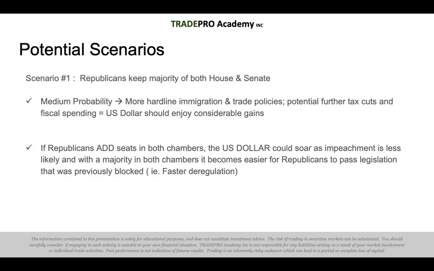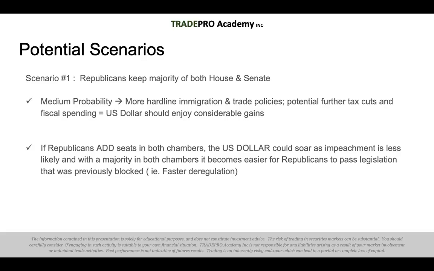There are three potential scenarios that can play out in these midterm elections. The first of which is that the Republicans keep the majority of House and Senate seats. This has a medium probability as per the polls in the mainstream media. This kind of scenario would lead to more hardline immigration and trade policy enforcement, with potential further tax cuts and fiscal spending on the way, which would see the US dollar enjoying considerable gains as pro-business policies bring strength into the US dollar.